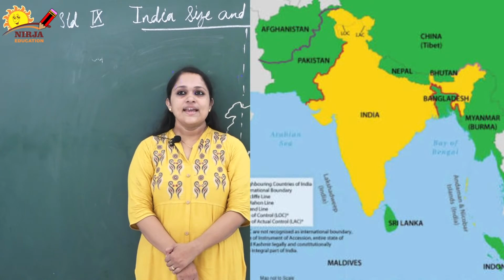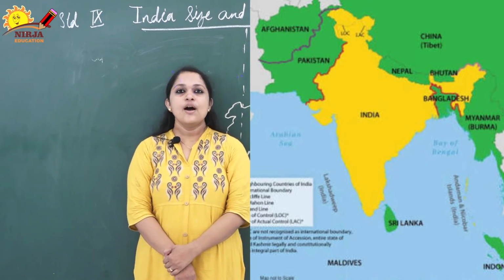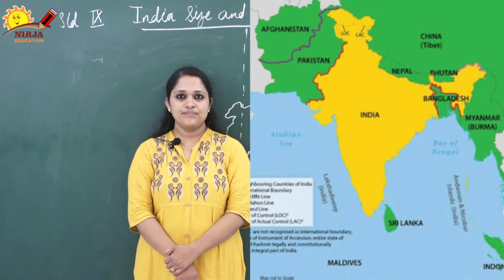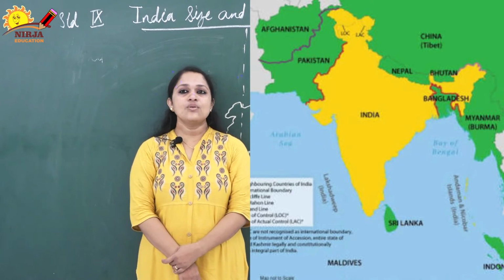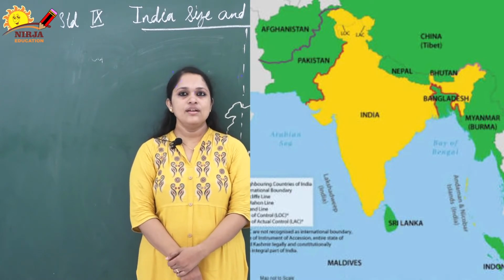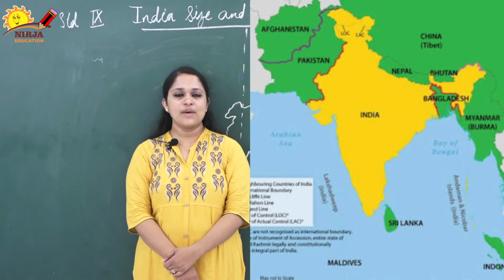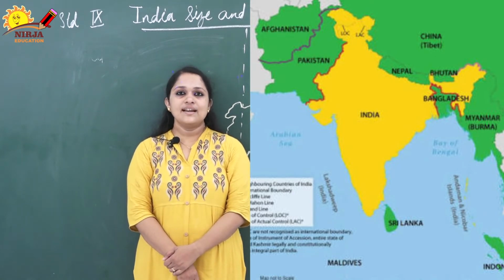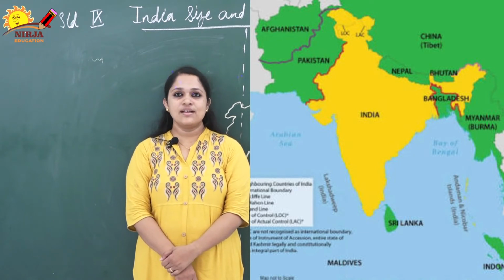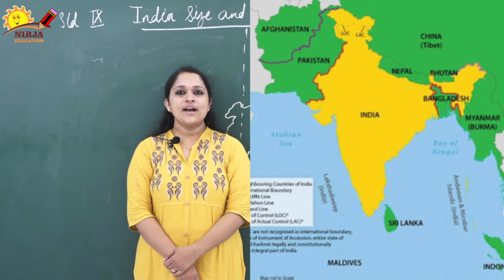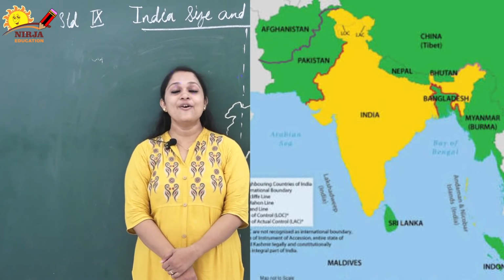In the east, India shares its boundary with Bangladesh and Myanmar. In the south, India shares its boundary with Maldives and Sri Lanka, that you can see on the map. Sri Lanka is separated from India by the narrow channel of sea formed by the Palk Strait. See on the map.